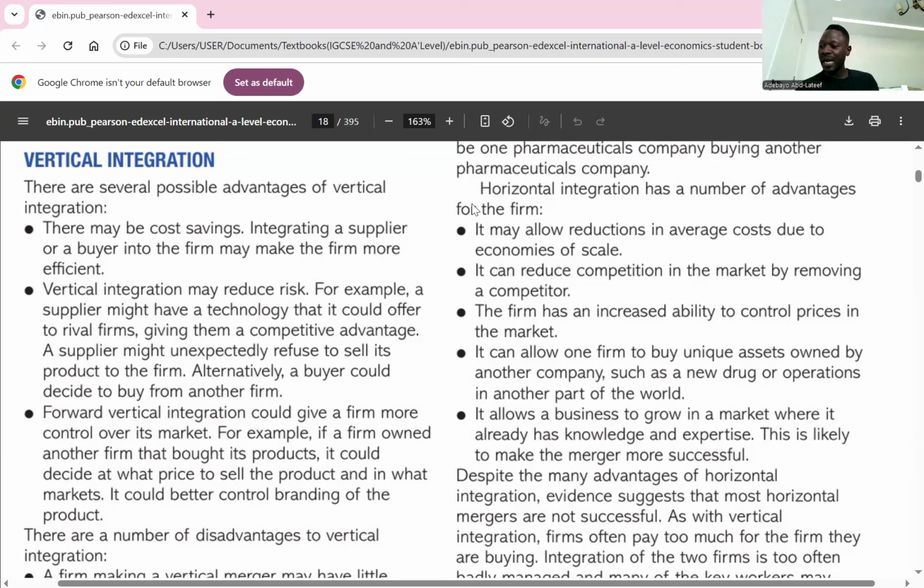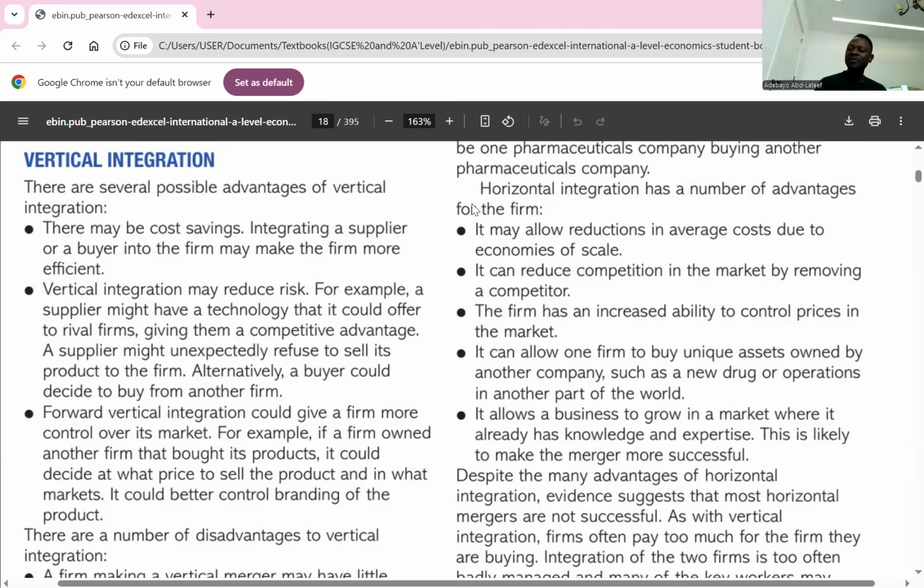So for forward vertical, I explained already, right? Yes. The integration goes further down the supply chain. It is forward because it goes further down the supply chain, and it is backward because it's in charge of the supply chain. Do you understand? Yes, sir. Any question about that? No, sir. So what are the advantages of vertical integration?